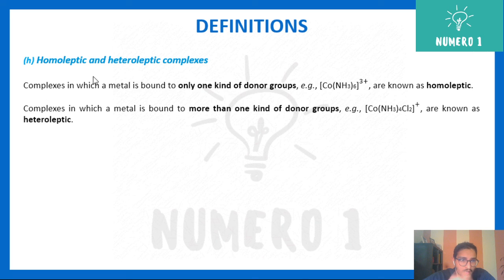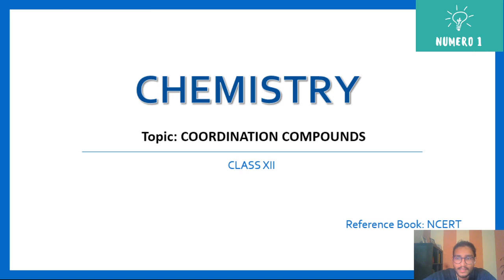Now next is homoleptic and heteroleptic complexes. Complexes in which the metal is bound to only one kind of donor group are homoleptic. For example, cobalt here is bound only with ammonia, so such is your homoleptic complex. Whereas if there is more than one kind of donor group, you can see here chloride is one donor group and ammonia is another donor group, so that is known as a heteroleptic complex. And that's it. Thank you.